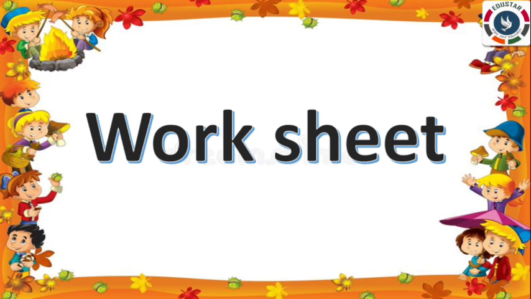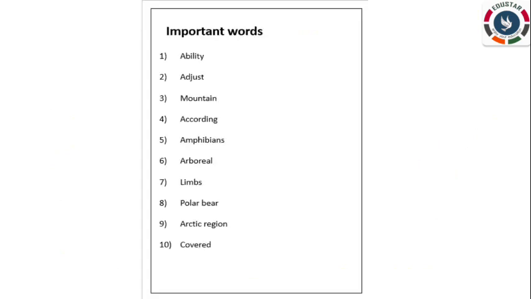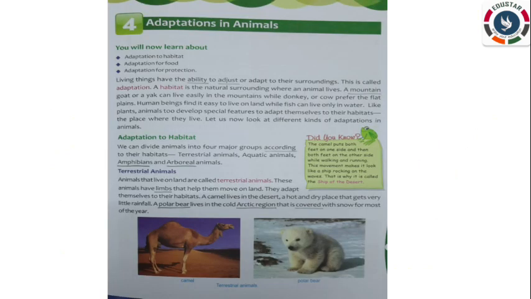Now it is time for the worksheet. Already we have completed the worksheet for the 3 lessons. The same thing you are going to write for the 4th lesson. Here I am giving the important words. On the first page you have to write the heading, worksheet lesson 4, adaptations in animals. On the next page you have to start with the important words. Here I am giving some important underlined words. When you are writing, just say and write.